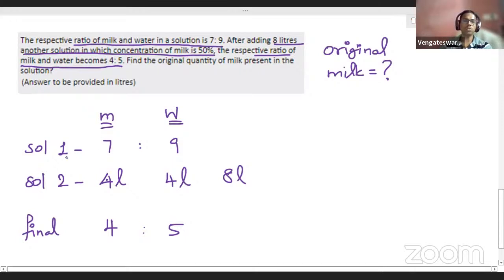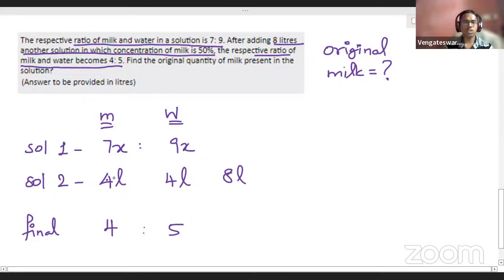Now you start from solution 1 itself. Solution 1 contains milk and water in the ratio 7:9. That's what they gave, right? Now let's do something. We will take the milk's content as 7x, water content as 9x. Is that okay? So original solution 1 contains originally 7x liters of milk and 9x liters of water. These are liters.